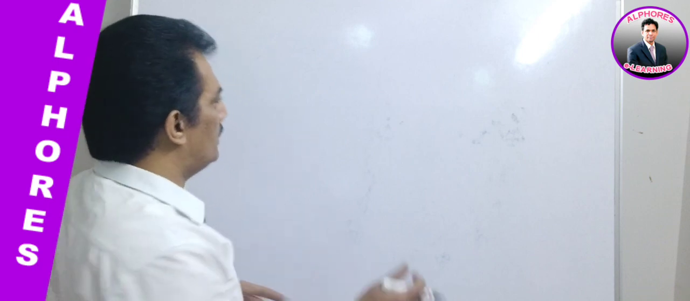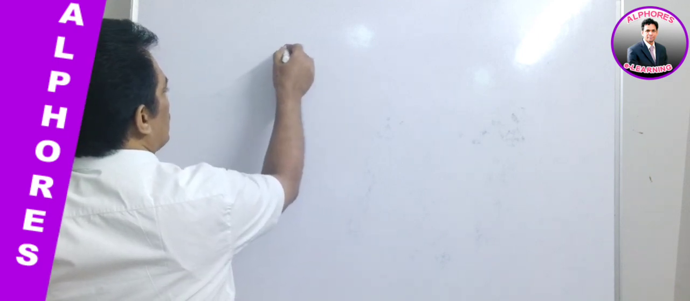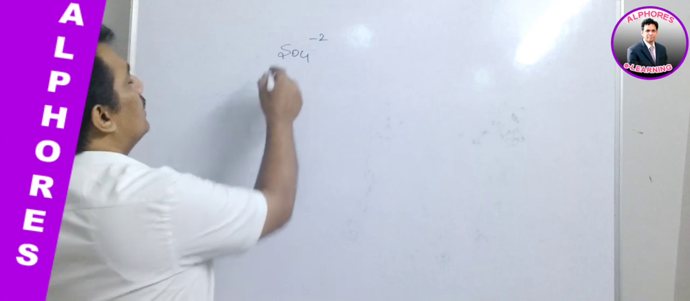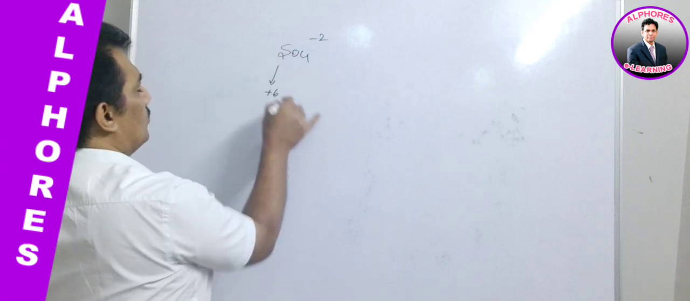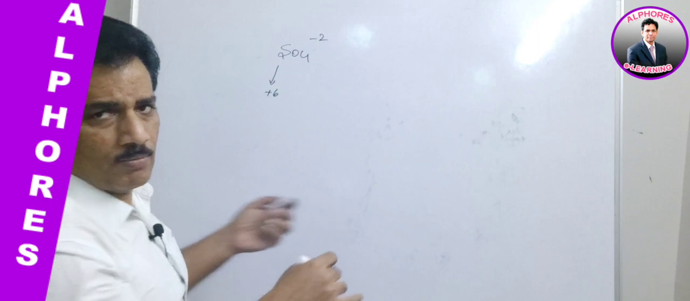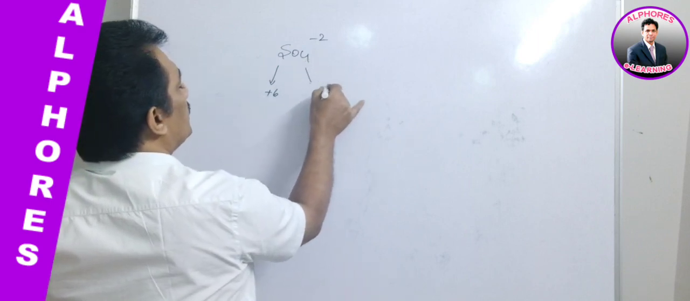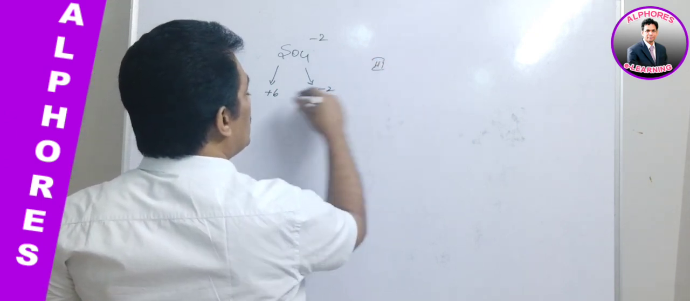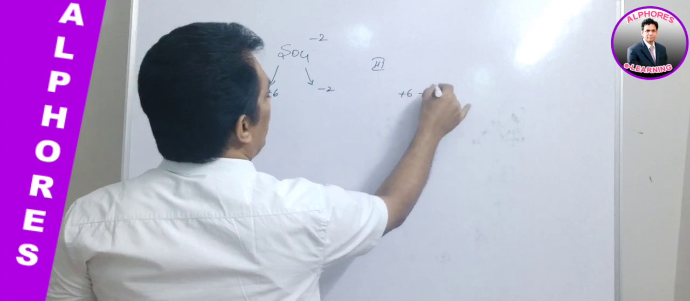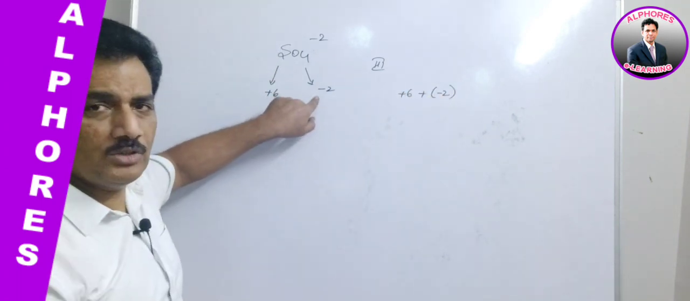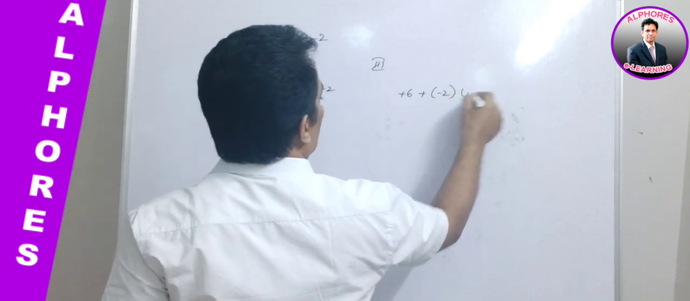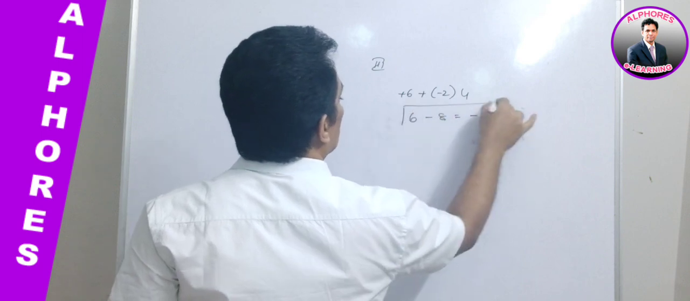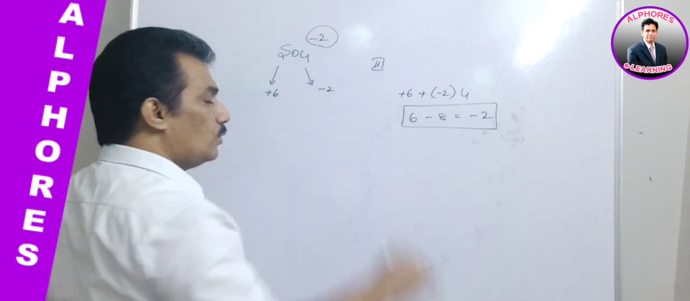For your convenience, let us discuss one ion, SO4 minus 2. What did we discuss about this? If the sulfur oxidation state is known, let me give it as plus 6, and the oxygen oxidation state is known, it is minus 2. Now, as per rule number 3, the sum of oxidation states is plus 6 plus minus 2. How many oxygen atoms? 4. Thereby, into 4, that is 6 minus 8 equal to minus 2. This is what we learned as per rule number 3.